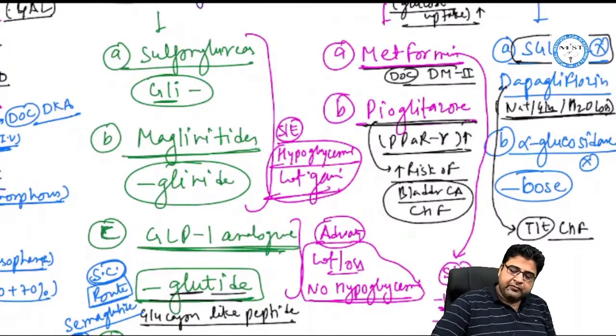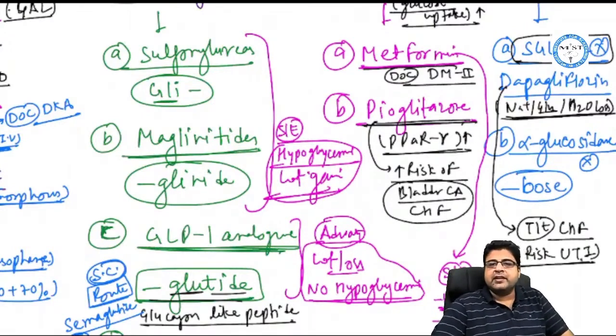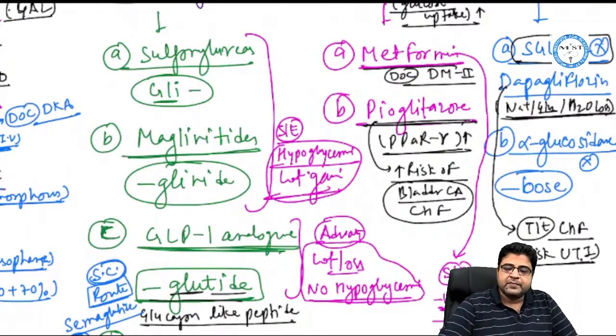But there is a problem: whenever you give these medicines, there will be continuous presence of glucose in the urine. So there is an increased risk of UTI. So with the use of these drugs, there is an increased risk of UTI.